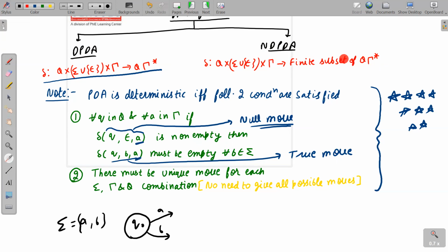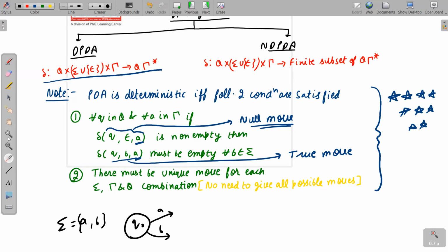That means this definition is also allowing unique moves. This definition is not saying that you have to keep more than one move and so on. We have said here finite subset of Q tau star, so obviously unique moves are allowed here also. So every DPDA is NDPDA, but every NDPDA is not DPDA. And by default, PDA means NDPDA only. It is similar to FA only.